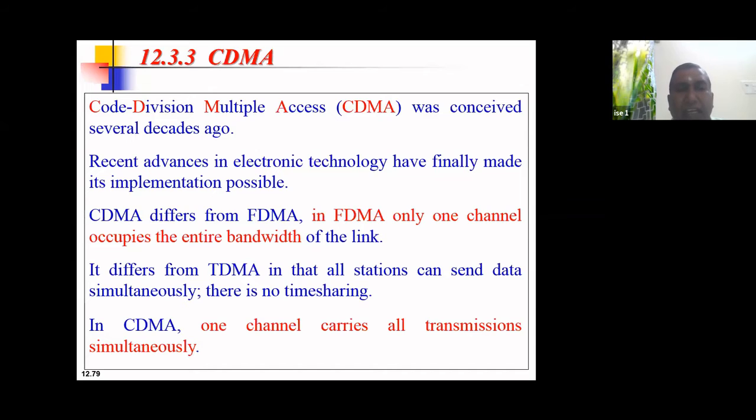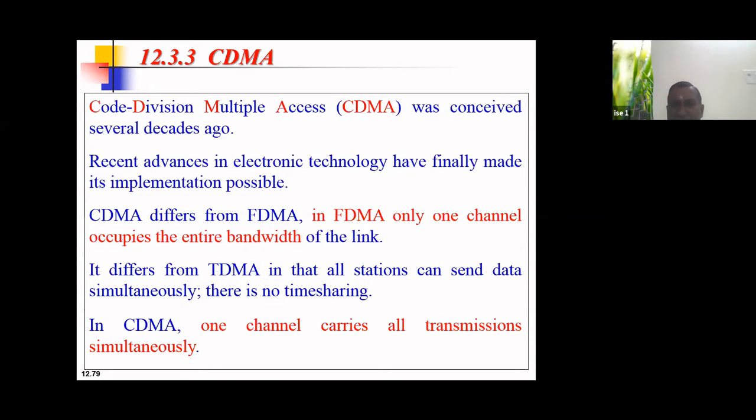So this was there. And basically CDMA differs from frequency division multiple access because FDMA uses a single channel, only one frequency, which occupies the entire bandwidth of the link. In TDMA, time division multiple access, the stations send data in turns, but in code division multiple access, one channel carries transmissions from all the stations simultaneously.